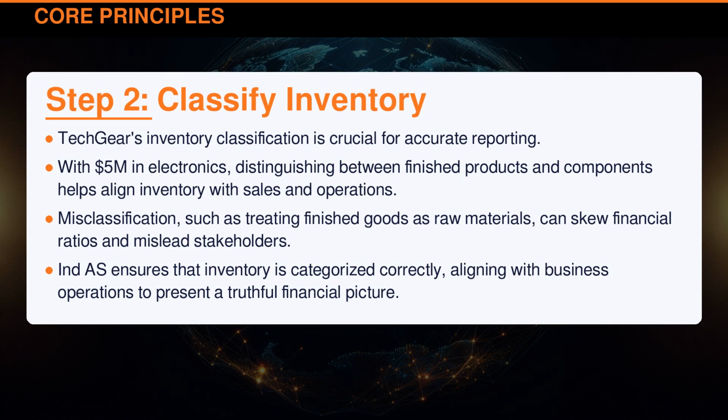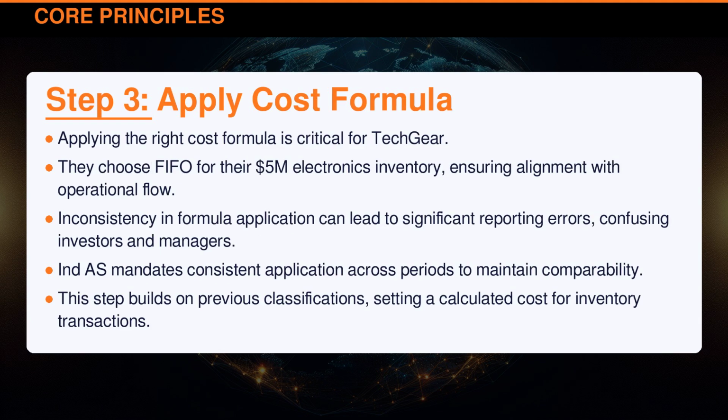TechGear's inventory classification is crucial for accurate reporting. With $5 million in electronics, distinguishing between finished products and components helps align inventory with sales and operations. Misclassification, such as treating finished goods as raw materials, can skew financial ratios and mislead stakeholders. Indian Accounting Standard ensures that inventory is categorized correctly, aligning with business operations to present a truthful financial picture. Applying the right cost formula is critical for TechGear.